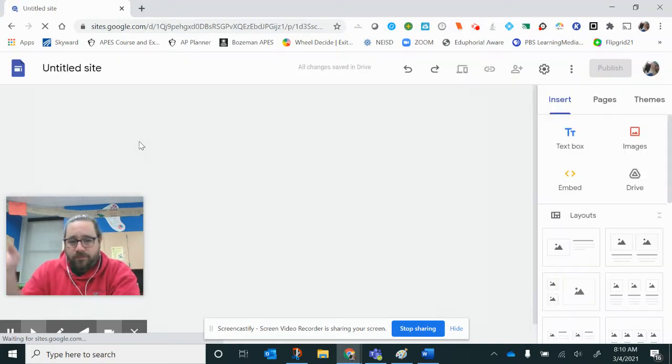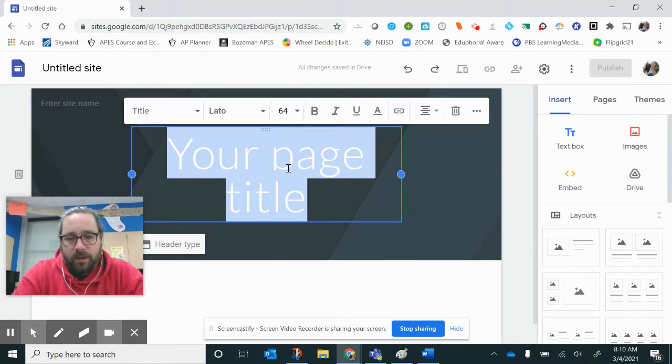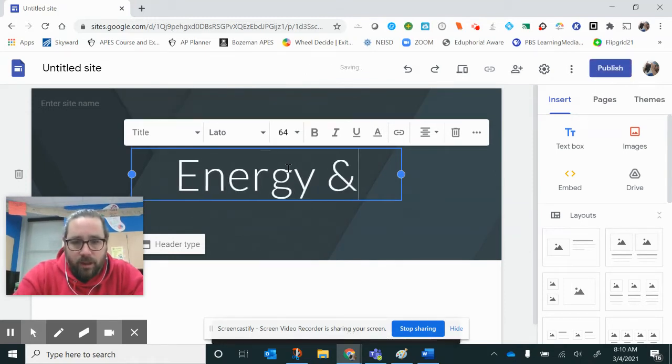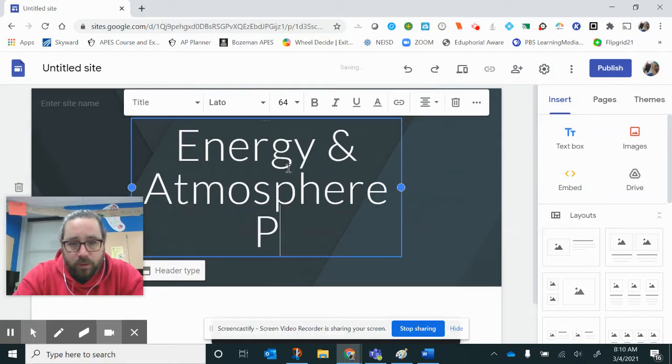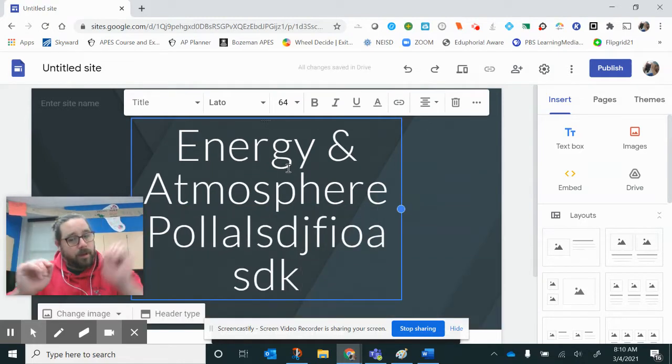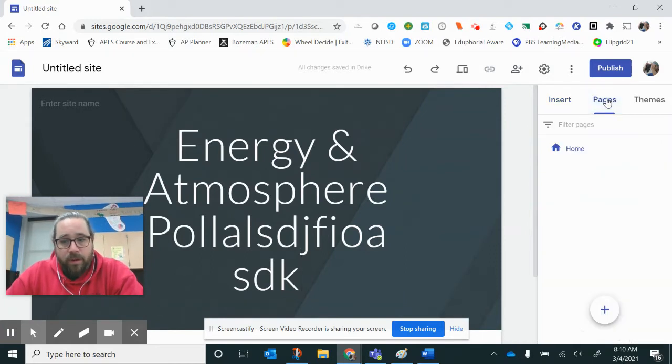Let me forget about all this Beatles stuff. I would just call this energy and atmosphere pollution. Okay, and over here, that would be my home page. I'm probably going to want to make a couple different pages based straight off what my rubric says. So let me start off with that skeleton first.